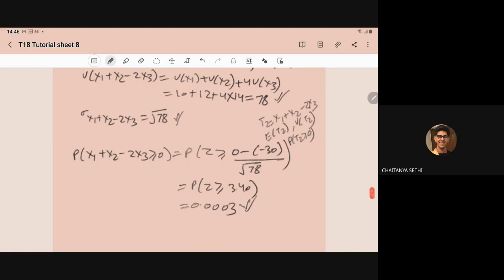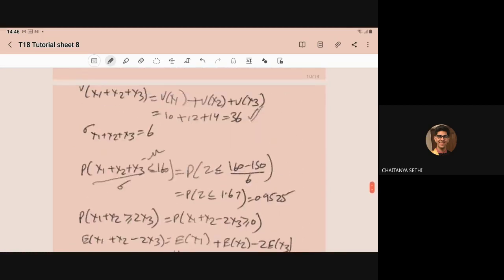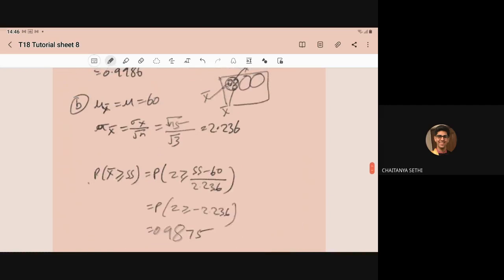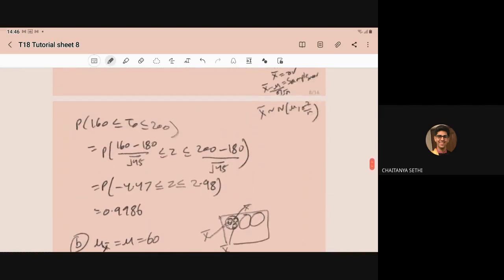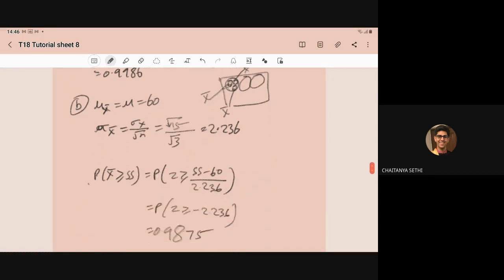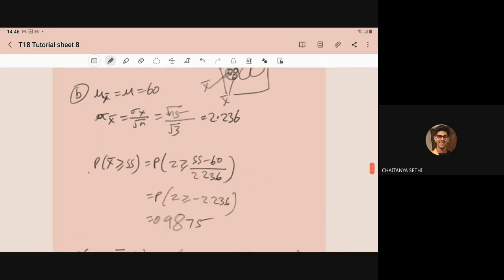Sir, in between, for part B, we were dealing with the population, right? No, the sample. Where we divided by root n. So here the sample, when we take the sample average, we will do the root n, right? Always. And otherwise, we are always dealing with the population element. So we directly do it. Okay, sir.